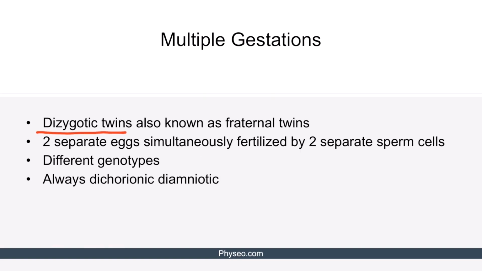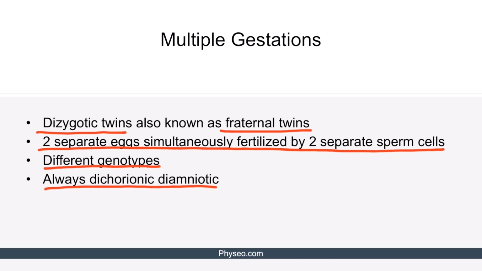Dizygotic twins are also known as fraternal twins. Dizygotic twinning occurs when two separate eggs get simultaneously fertilized by two separate sperm cells. Therefore, dizygotic twins have different genotypes. Additionally, they always have separate chorions and amnions, so they always are dichorionic, diamniotic.